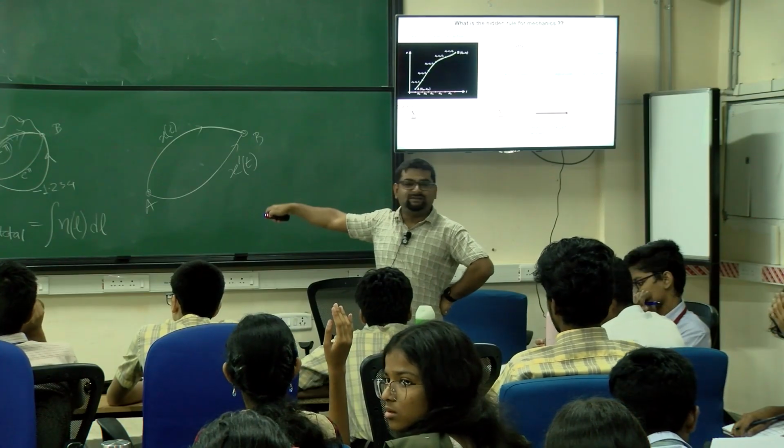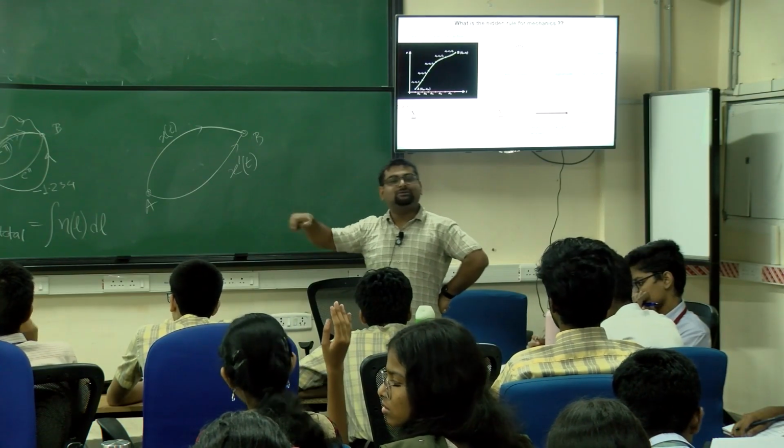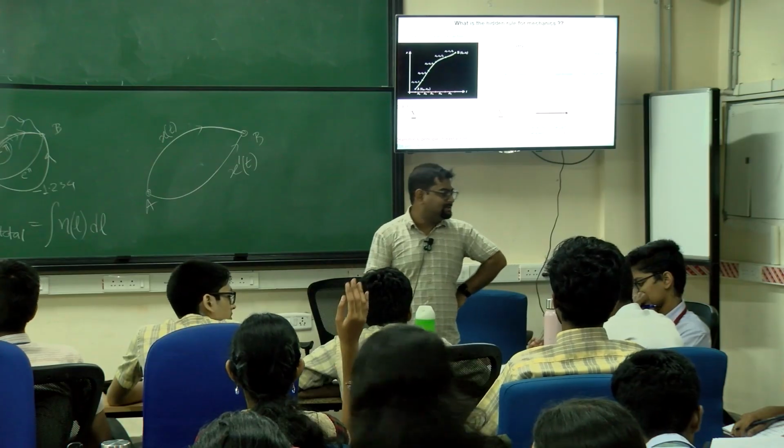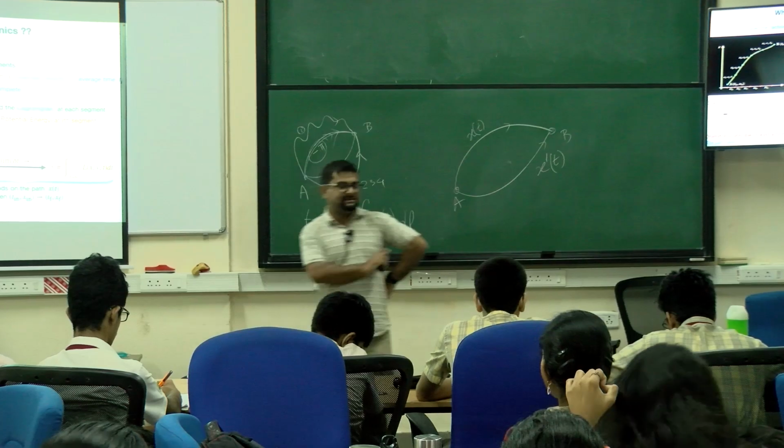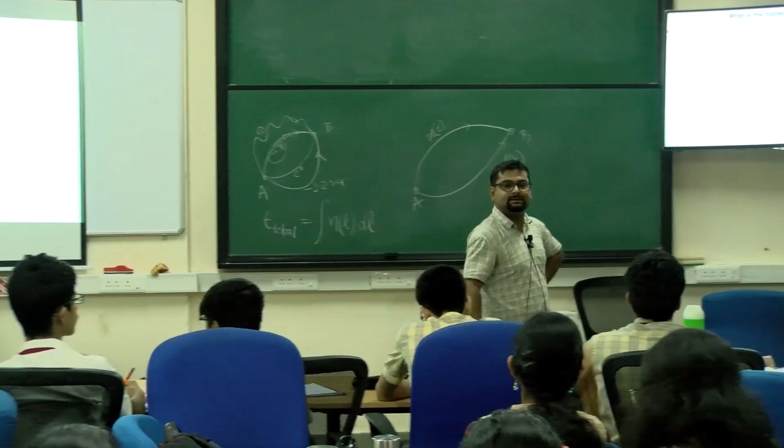So you start with this principle, then you find out whether Newton's law is valid or not. We'll do that here. Okay, so this comes the least action principle, or principle of least action, and it is attributed to Hamilton, although much of the work has been done by Euler and Lagrange. And it tells us that the path taken by the particle is the path where this action S is minimum. That's it.